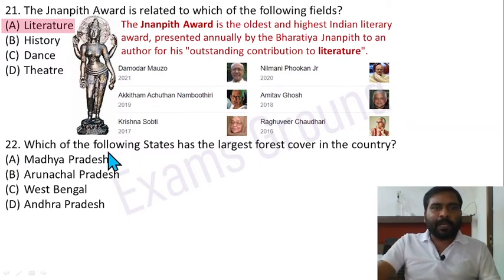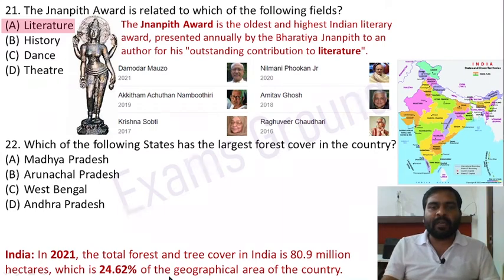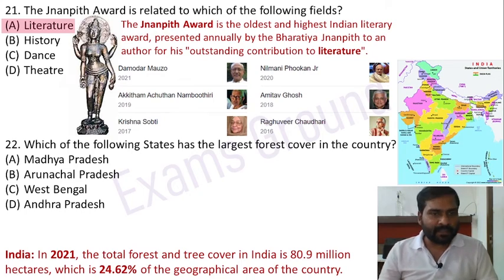Question 22. Which of the following states has the largest forest cover in the country? In India, in 2021, the total forest and tree cover in India is 80.9 million hectares, which is equal to 24.62% of the geographical area of the country. 24.62% of the total geographical area of India is covered by the forest and trees.